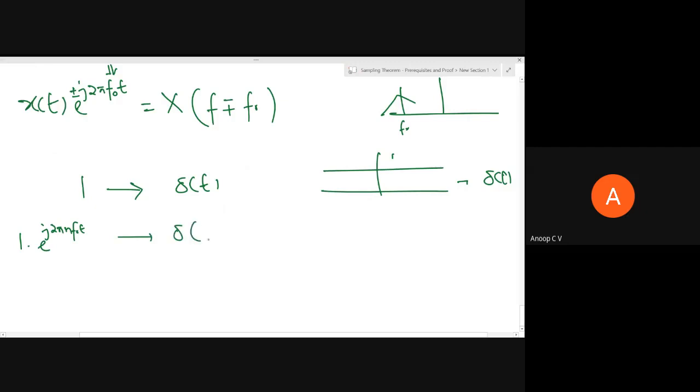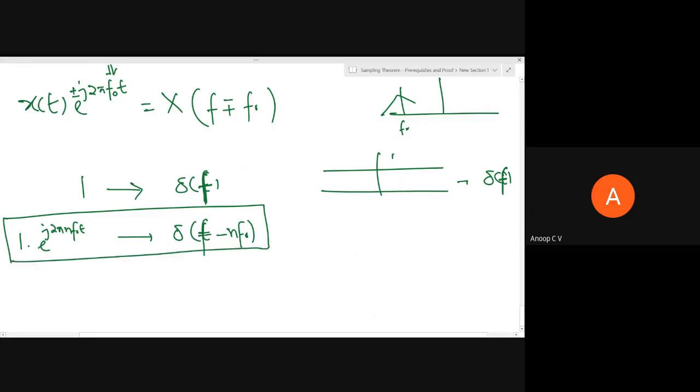Sorry, it should be del of f. I wrote by mistake del of t. The Fourier transform should be a function of frequency. This is del of f minus n f naught. So the Fourier transform of e power j 2 pi n f naught t will be del of f minus n f naught.